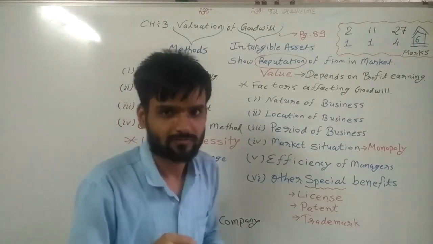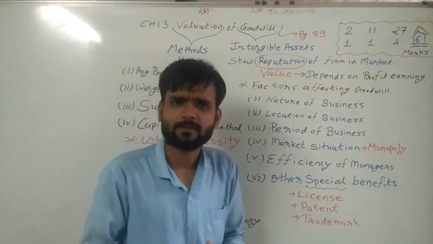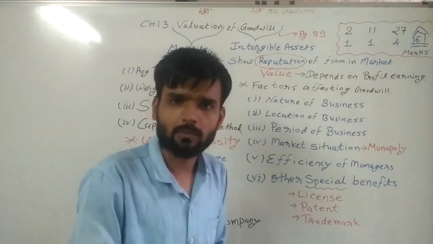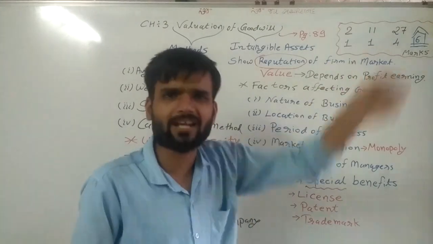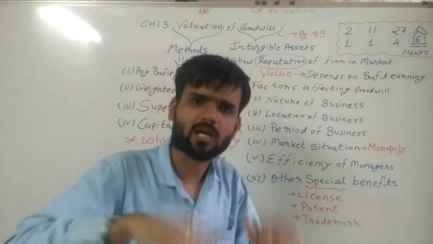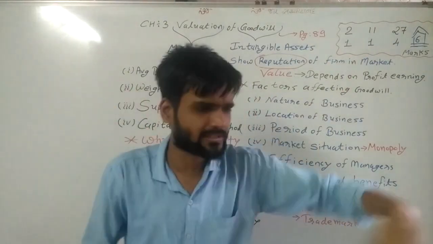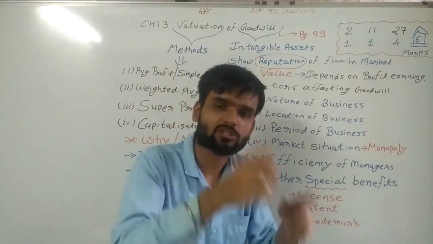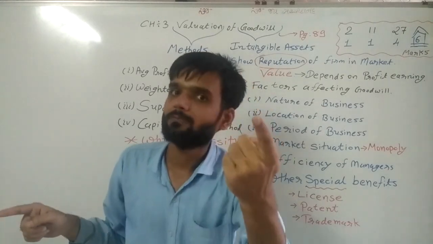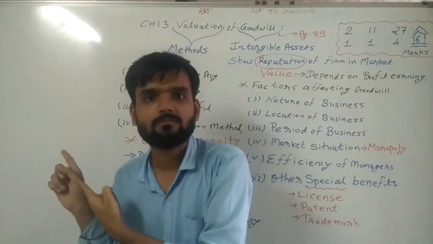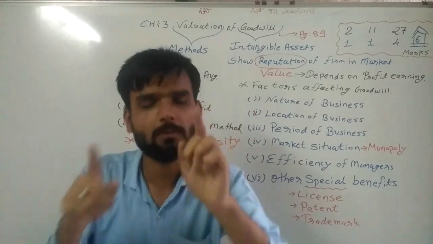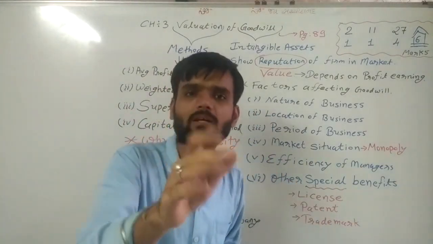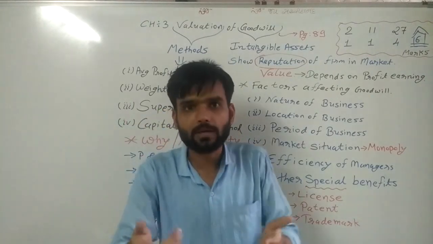But suppose I am running classes, and the classes are run by Kamalsir. And Kamalsir has been working at that place for 10 years. Kamalsir purchases other classes at another place and sells these classes. Then students will come to Kamalsir's place, because students know Kamalsir, not the place. Place doesn't matter when Kamalsir is working.